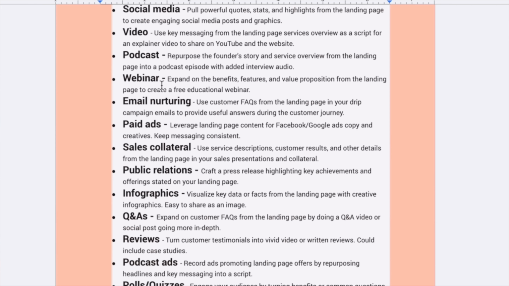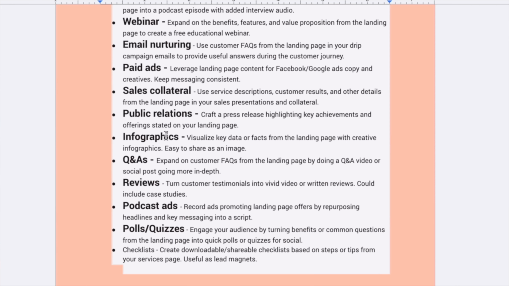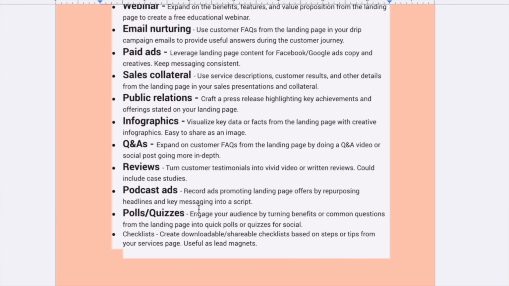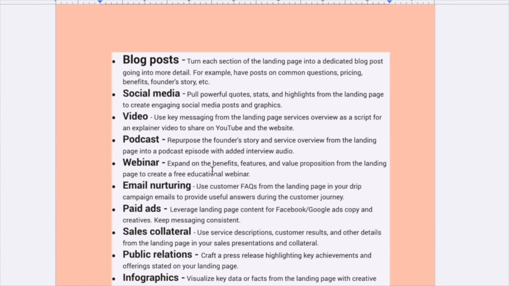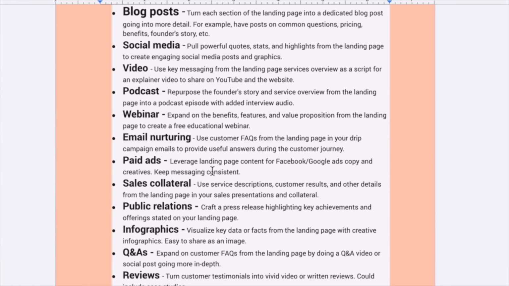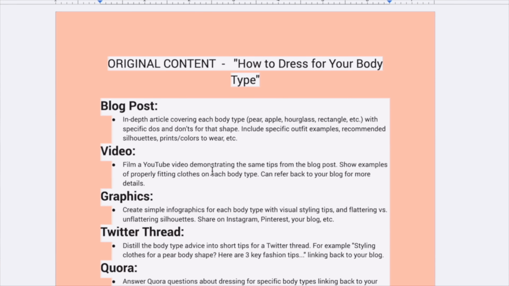So this is very trending. You can add that FAQs content. You can add those testimonials in emails. You can run the ads, then sales collateral, public relations, Q&As, reviews, podcast ads, polls, quizzes. Options and possibilities are endless. I'm not going pin to pin because it's going to make our video really long. So take your time, pause the video and go through this, like how we created so many content pieces with just one piece of content.